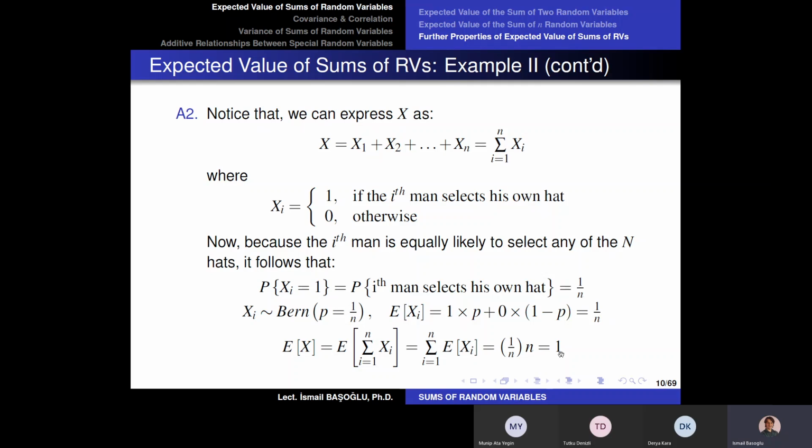So independent of the number of men inside the room, even if you have 1 man, or 2 men, or 3 men, or 4 men, or however many men you would like, the expected number of men who select their own hats in this procedure is always going to be equal to 1. Okay? Actually, we have tried it for 1 and we have tried it for 2, and the answer was true. Generally speaking, if there are 10 men or 100 men inside the room, again, the expected number of men who select their own hats is going to be 1.